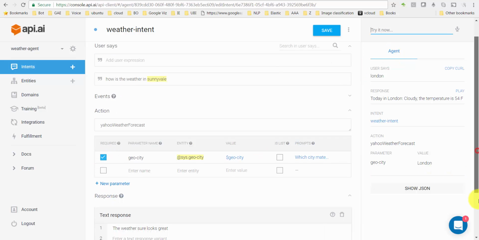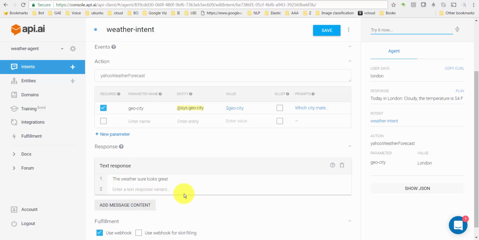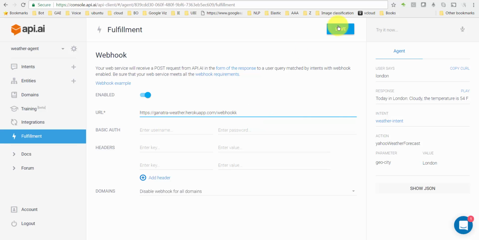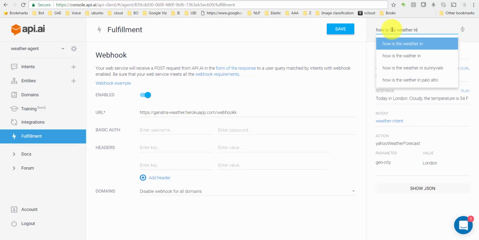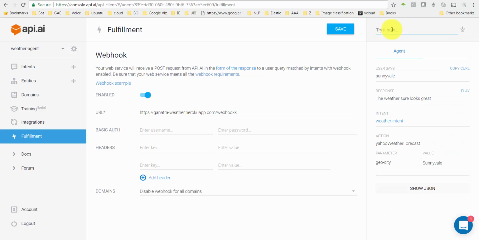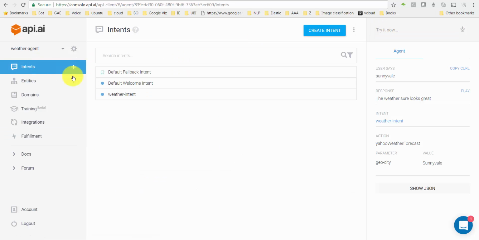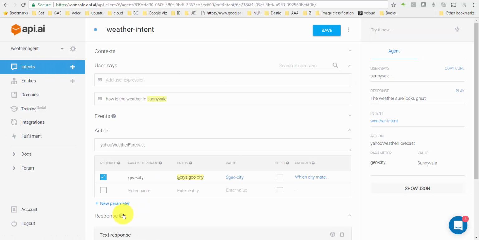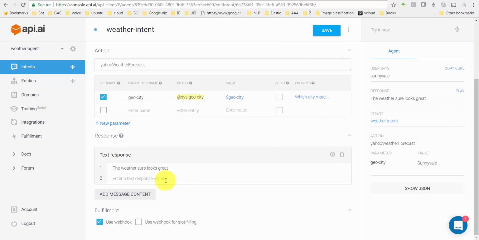And these text responses would get ignored. And I think if for some reason it's not able to reach the webhook, for example, let's say my webhook was down, I'm just going to put a double K here, and let's say it's not able to reach the webhook, it's down or whatever. Now this time when I say how is the weather in, it'll still ask me for the city, right? Which place? And then I'll say Sunnyvale, but it won't be able to give me an answer. It just says the weather sure looks great. It just takes the answer from here.